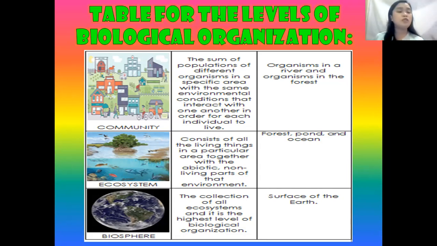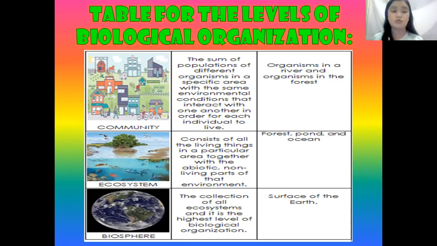After community, we have the ecosystem. The ecosystem consists of all the living things or living organisms in a particular area. They can live in that area because their needs can be found in that particular ecosystem or environment. For example, the fishes live under the sea or the pond, the wild animals in the forest. Okay, so that is ecosystem.